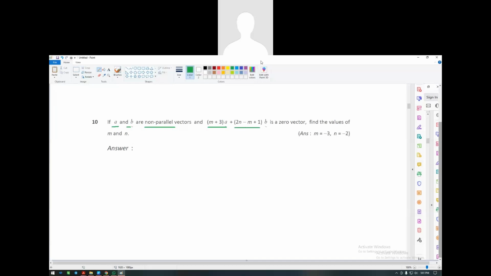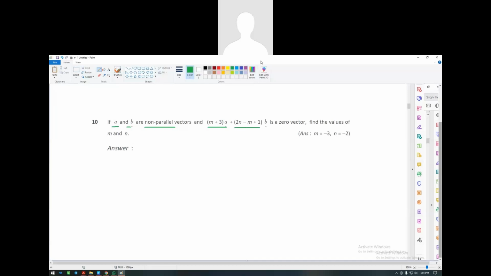Since this is a zero vector, the coefficients of A and B have to be equal to 0. They say A and B are non-parallel vectors, and this vector is a zero vector.